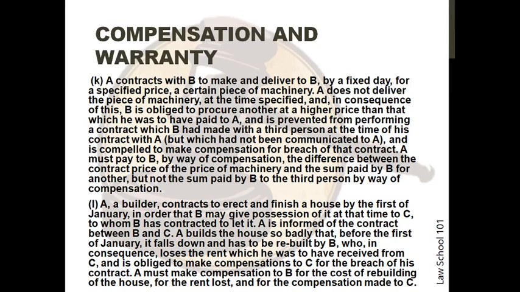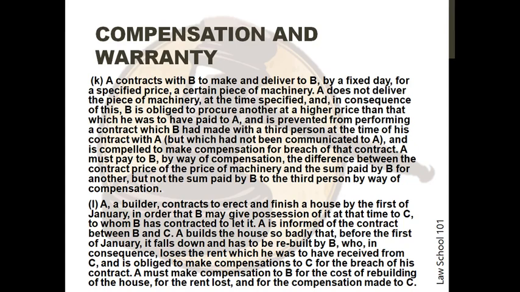A does not deliver the piece of machinery at the time specified, and in consequence of this, B is obliged to procure another at a higher price than that which he was to have paid to A, and is prevented from performing a contract which B had made with a third person at the time of his contract with A, but which had not been communicated to A, and is compelled to make compensation for breach of contract. A must pay to B by way of compensation the difference between the contract price of the machinery and the sum paid by B for another, but not the sum paid by B to the third person by way of compensation.